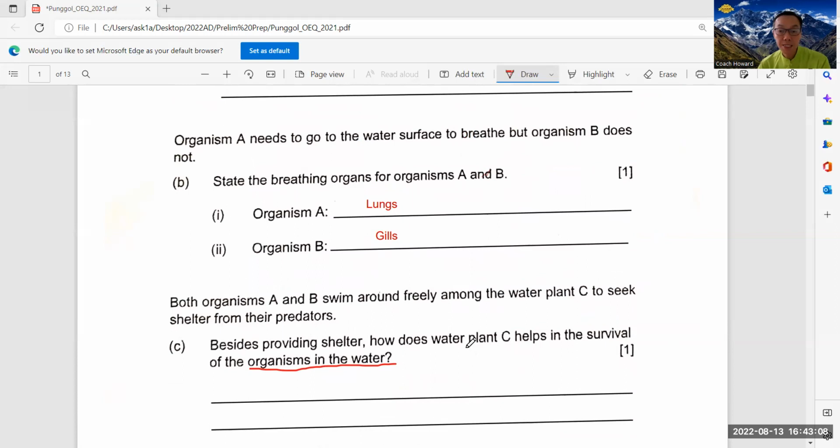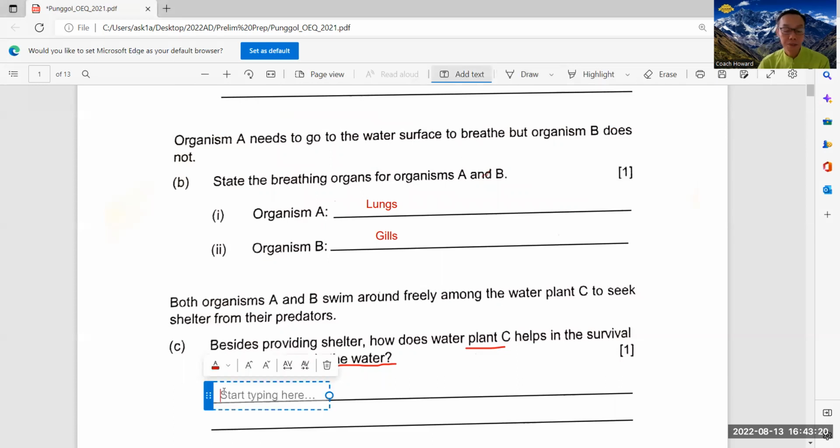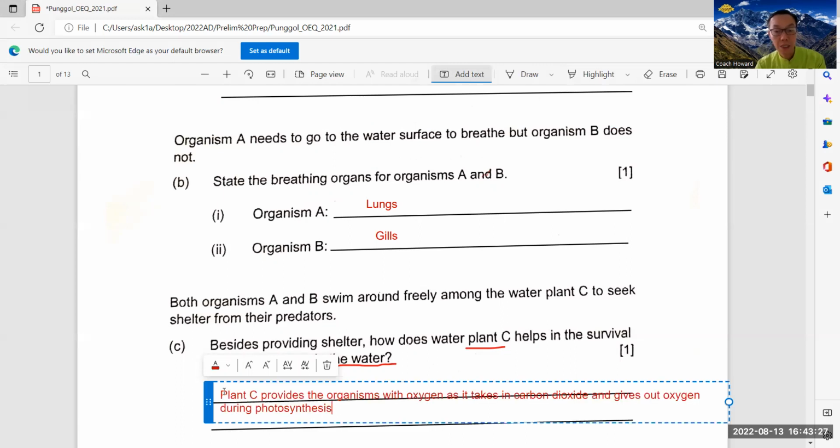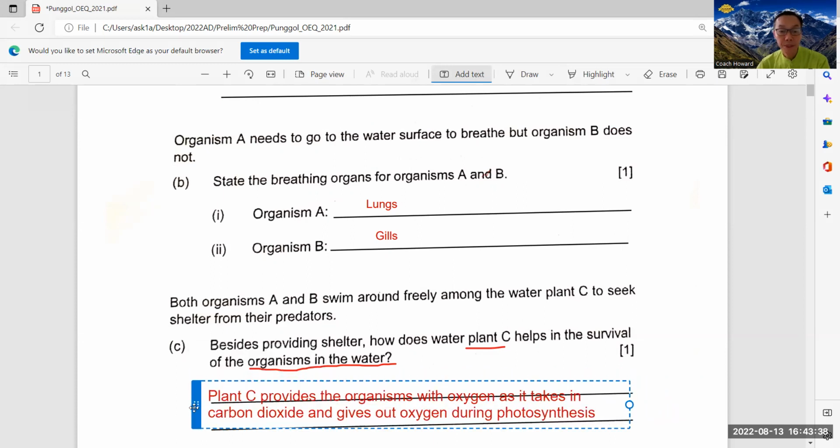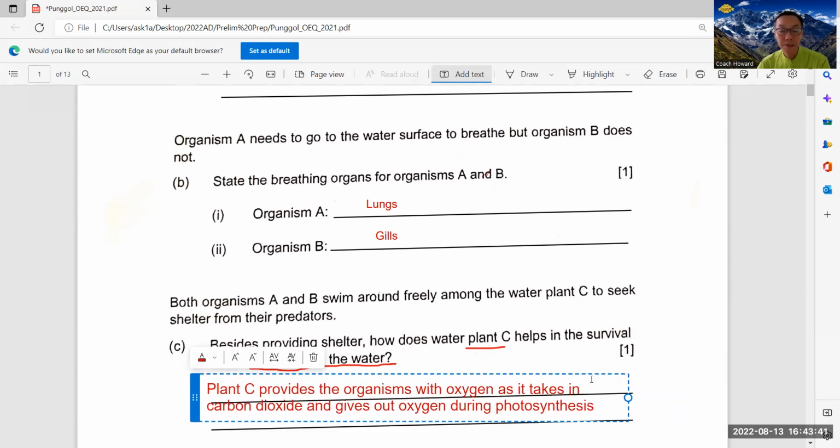Okay, how does plant C help? So plant C provides the organism with oxygen during photosynthesis. Okay, so this is the answer. Plant C provides the organism with oxygen during photosynthesis. Okay, I put it here, this part.